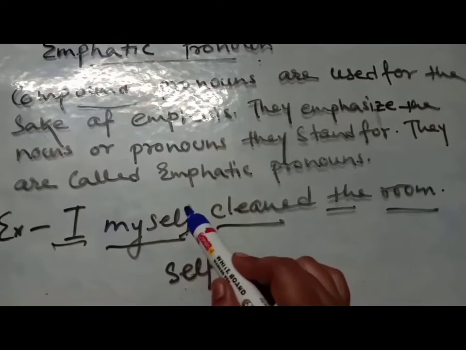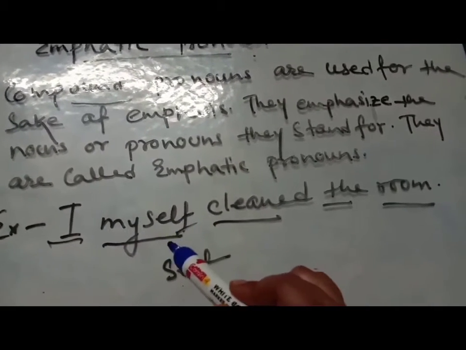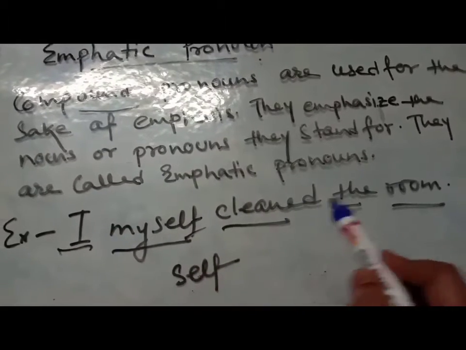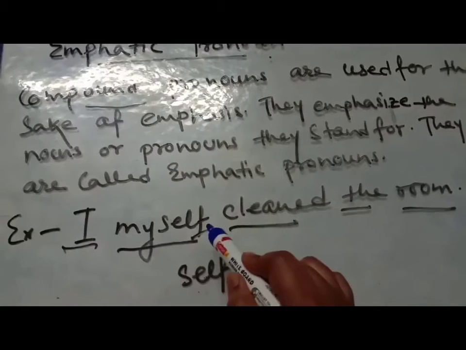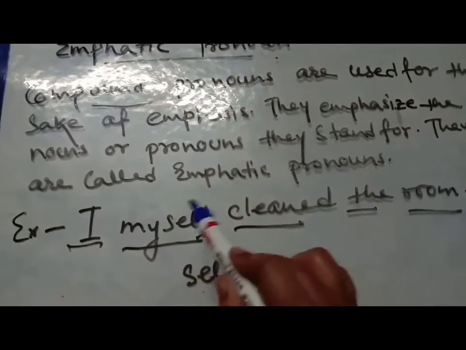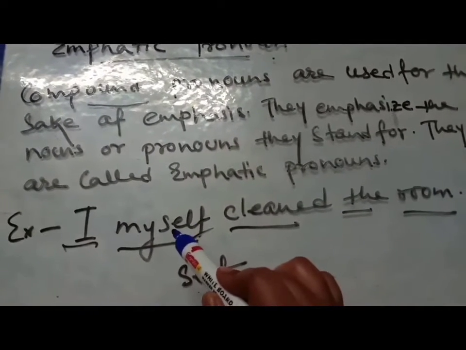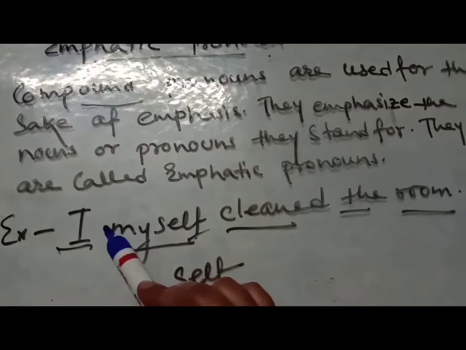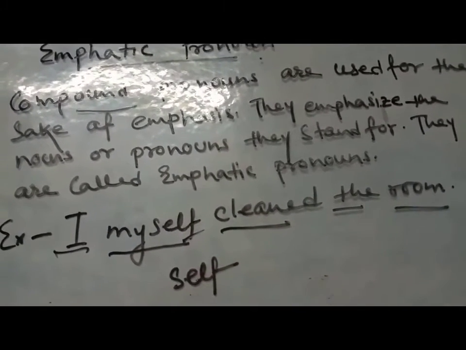That means when we are putting more extra effort, that is called emphasis. So I cleaned the room. Okay, when I am putting this word myself, that means I myself cleaned the room. By this word myself, we can put the emphasis on the word I. So here myself will be an emphatic or emphasizing pronoun.